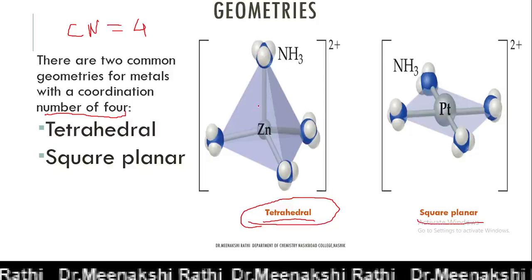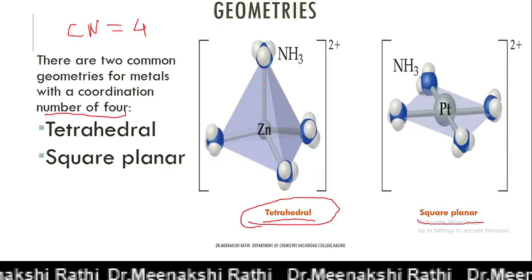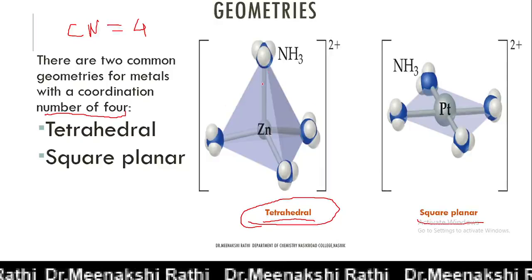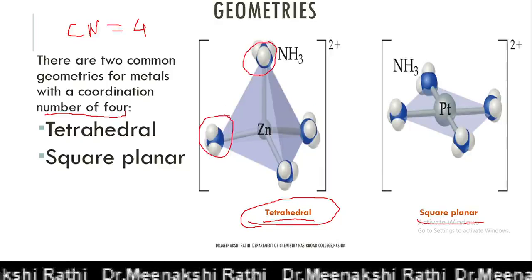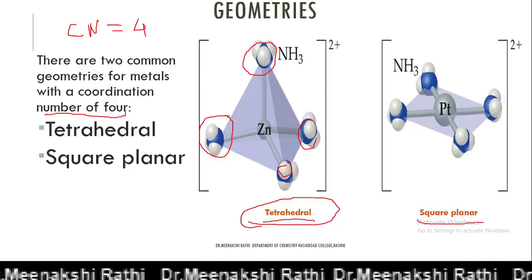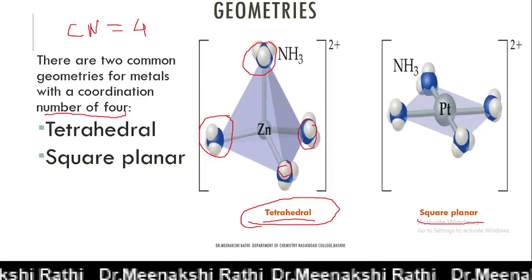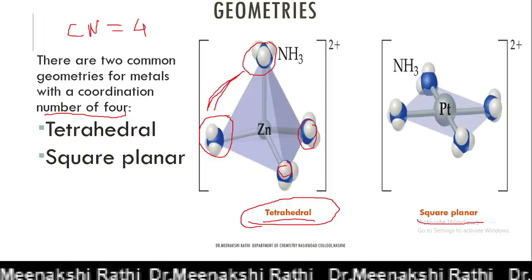Now in tetrahedral geometry, all 4 positions are adjacent to each other. Any two positions you see in tetrahedral geometry are adjacent to each other.